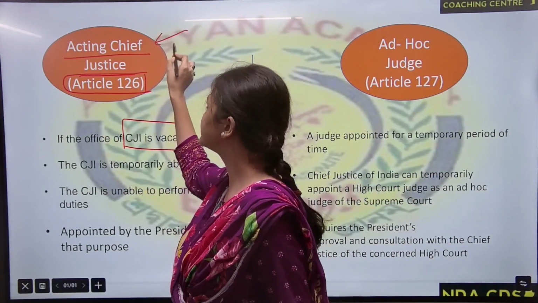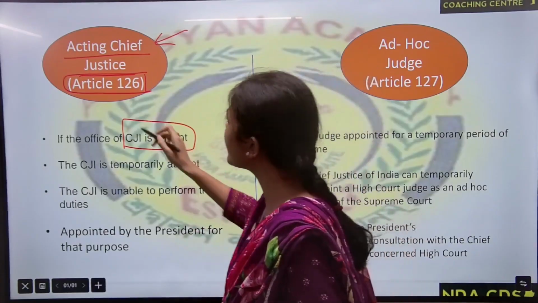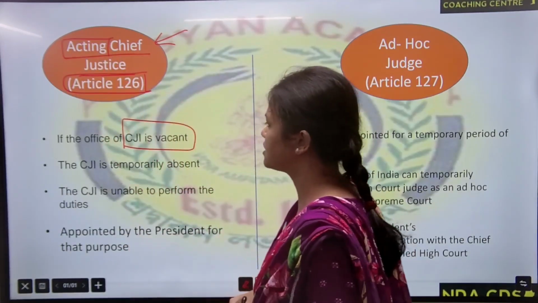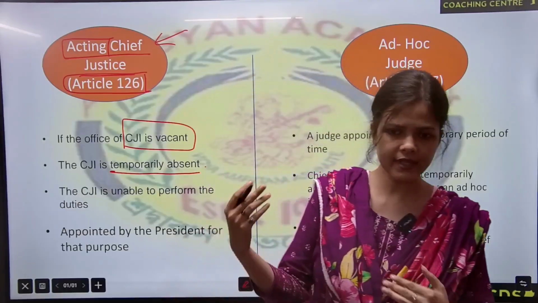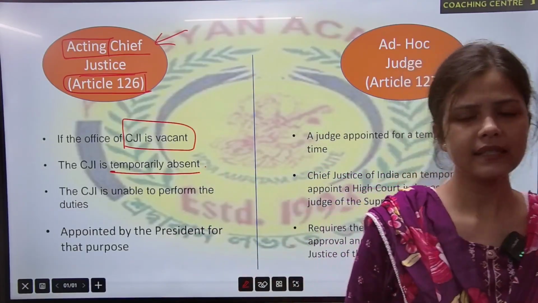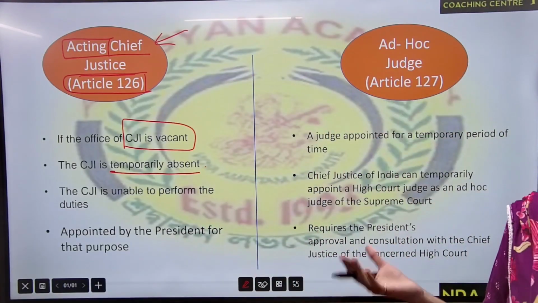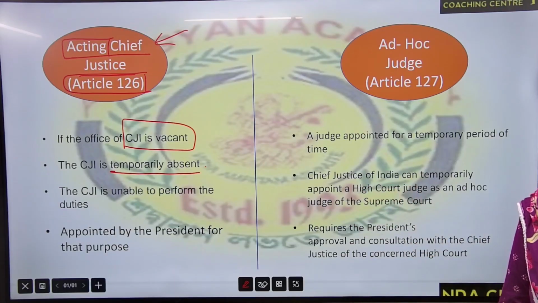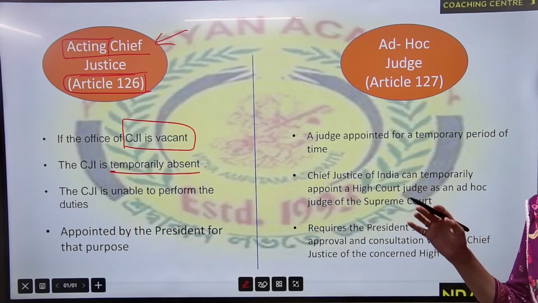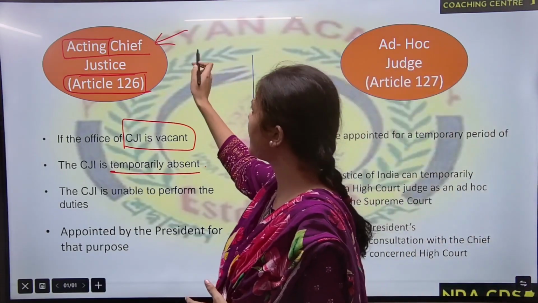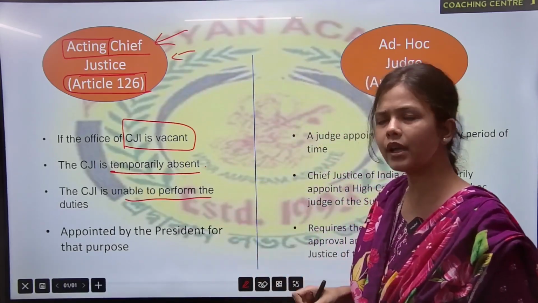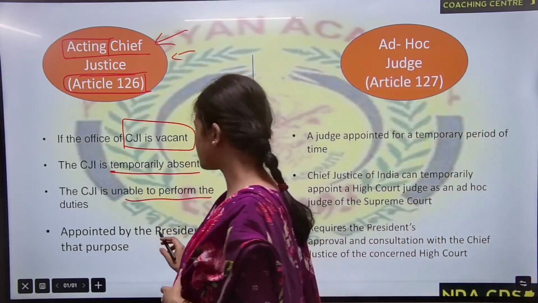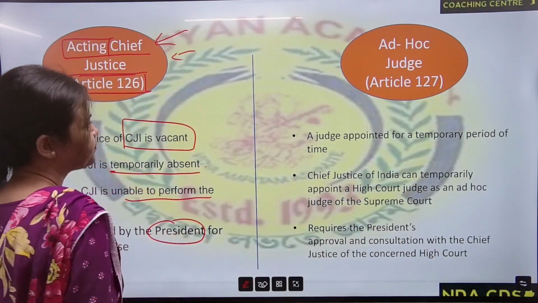Then comes the role of the acting Chief Justice. If CJI is temporarily absent, for example ill, or out of India for some reason, or on vacation, in those cases there will be an acting Chief Justice. The CJI is unable to perform his duty, and this acting Chief Justice will be appointed by the President.